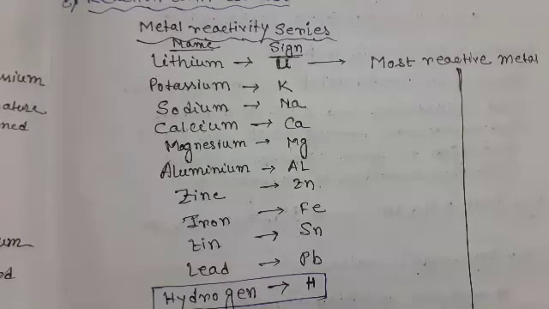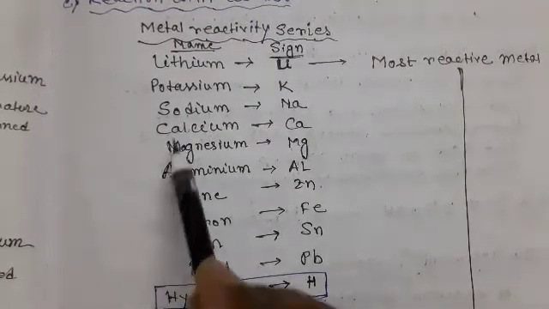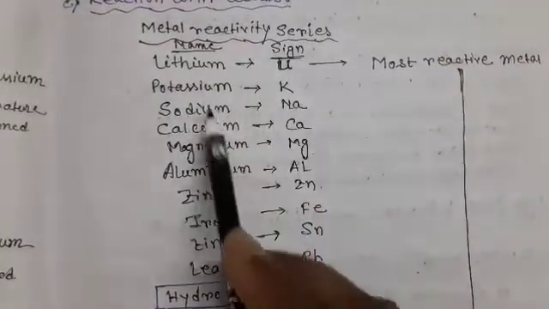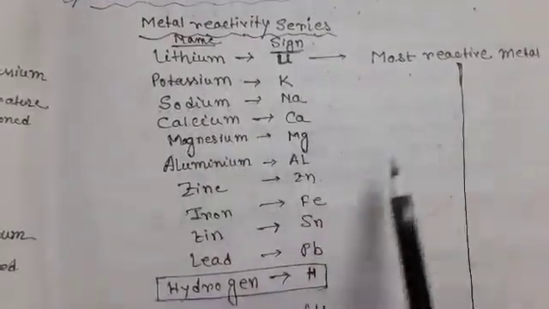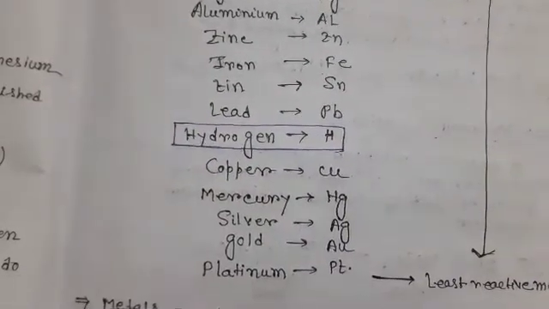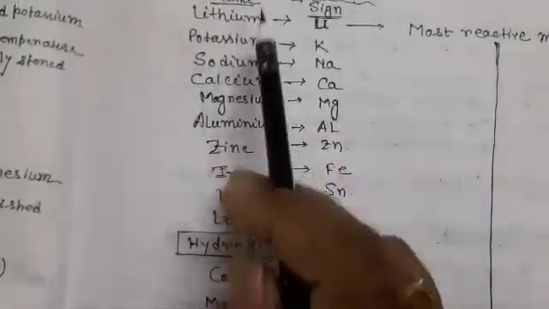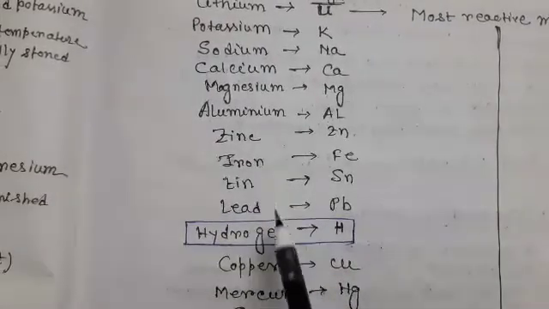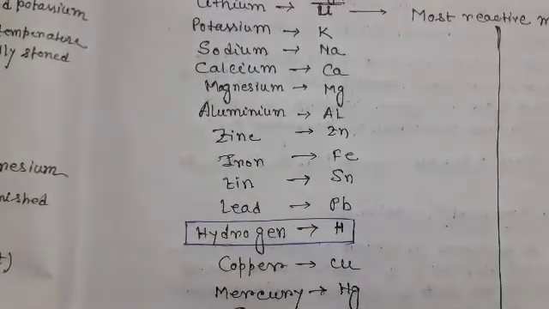This series is known as the metal reactivity series. Here, students, see this metal reactivity series. In this series, lithium is the most reactive metal and platinum is the least reactive metal. They are arranged according to their reaction rate.